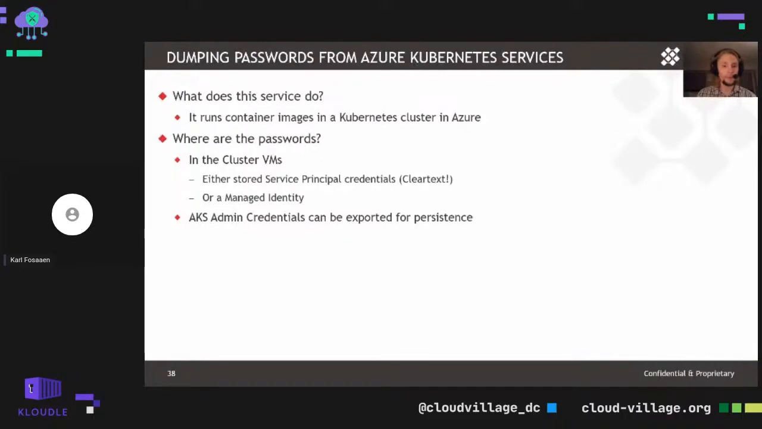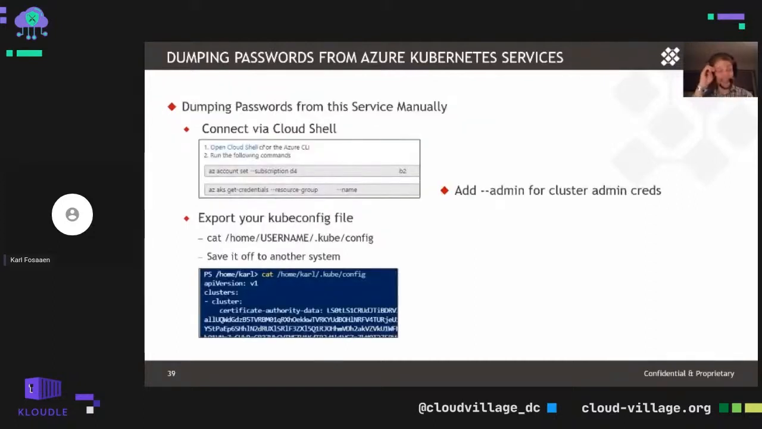We can either get service principal credentials with that in clear text, or a managed identity token that we can utilize elsewhere with the REST APIs. Additionally, AKS admin credentials can be exported for persistence from, say, a kubectl type perspective so that we can run commands on the clusters after the fact, be able to manage the AKS clusters with that as well. So doing this manually is kind of a pain, either for trying to get the credentials out of the cluster itself or the kube config files.